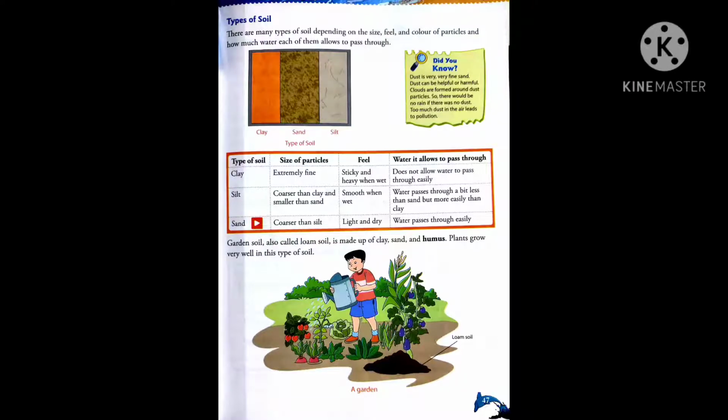You can see the table. First of all, the name of the soil is given. The second column shows the size of particles. The third one gives the feel, and the fourth one tells us about the water it allows to pass through. Let's begin with clay.